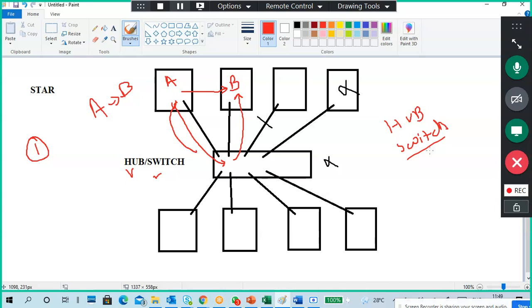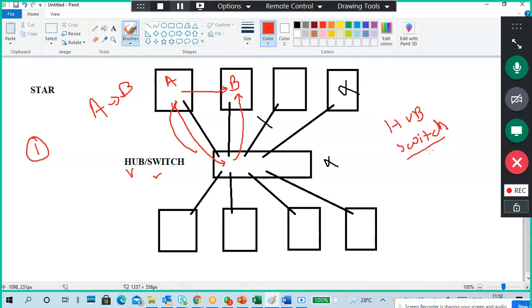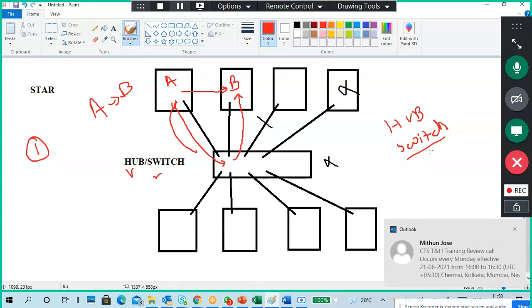Hub is a device. Switch is a device. Router is a device. Got it? You have a Wi-Fi router, that is also a device. So we use either a hub or a switch generally here. Of course, you can use a router. The router contains local ports, so you can use it for this one also.